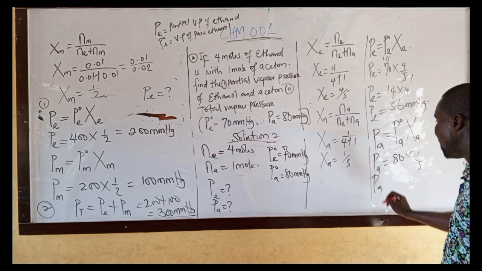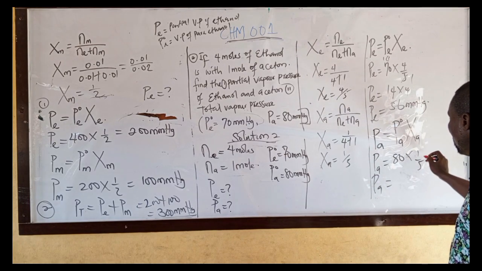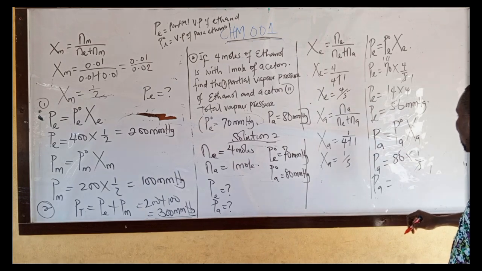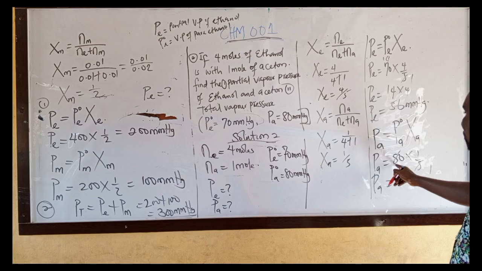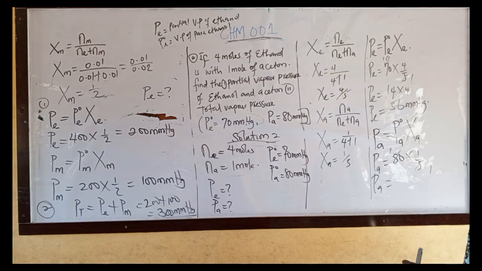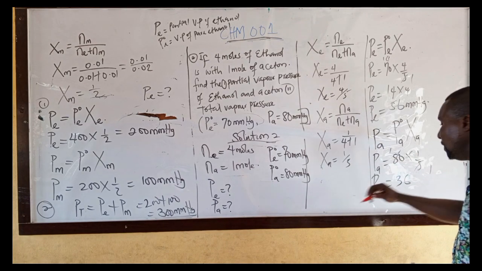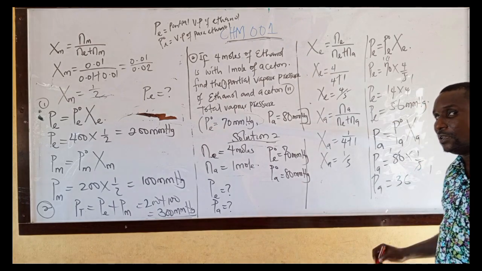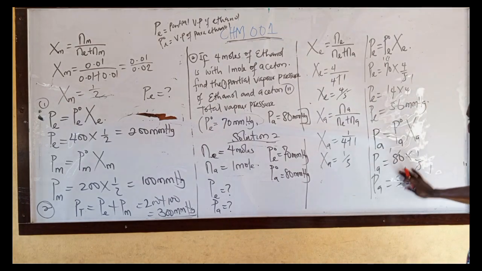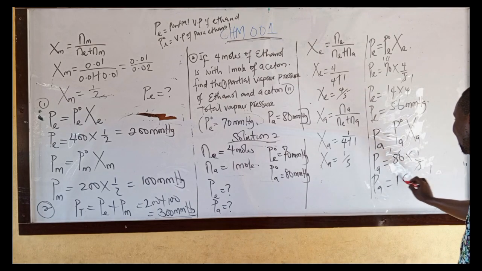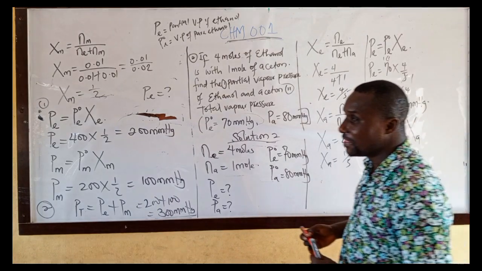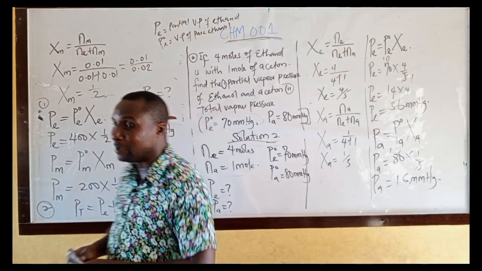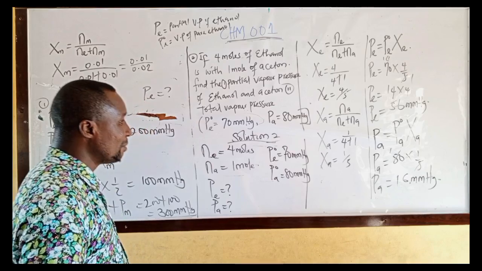From here, the partial vapor pressure of acetone equals 5 into 80, which gives 16. I'm sorry, that is 16 millimeter mercury. We have 16 millimeter mercury. I'm sorry, I was thinking of another thing.